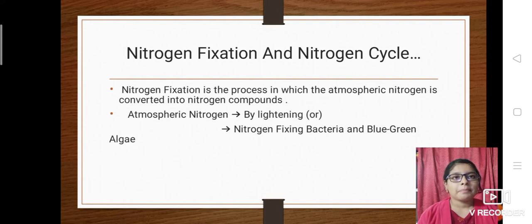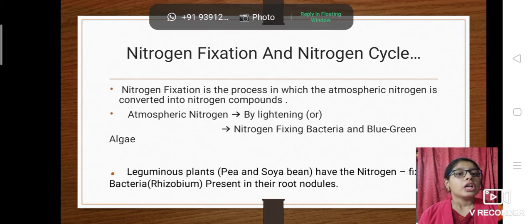So by lightning or else nitrogen fixing bacteria and blue green algae. These bacteria and algae are present in the root nodules of leguminous plants. They help the atmospheric nitrogen to convert into nitrogen compounds. So in these two processes, lightning and nitrogen fixing bacteria and blue green algae, there would be the process of converting into nitrogen compounds.